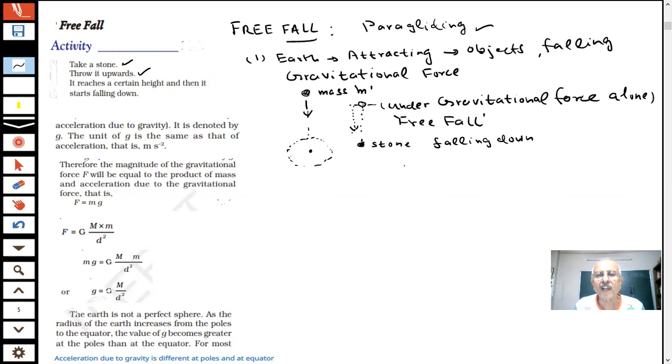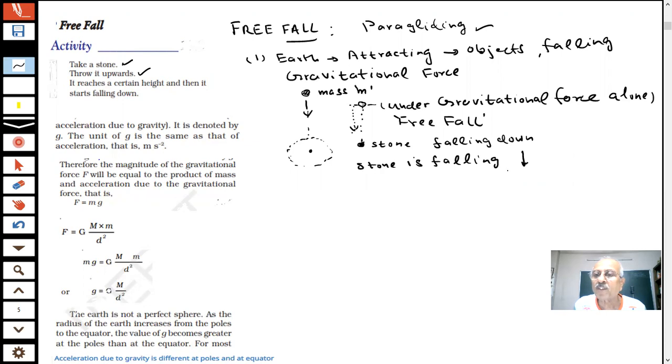Student, tell me, when the stone is falling towards the earth, will there be a change in velocity of the stone? Yes or no? When the stone is falling on the earth, what happens because of the gravitational force of attraction?